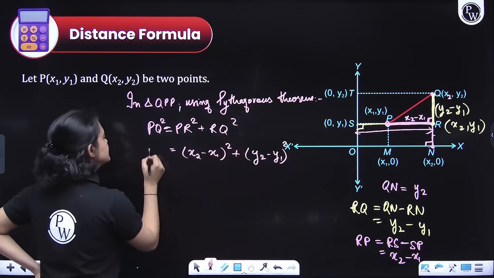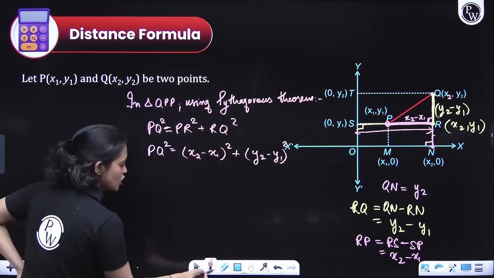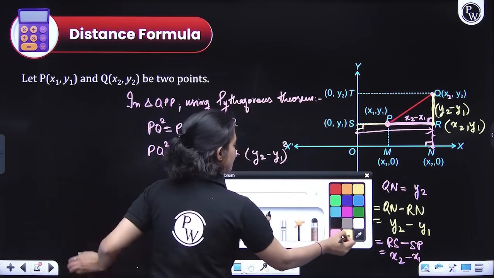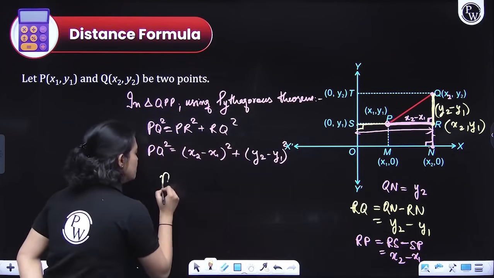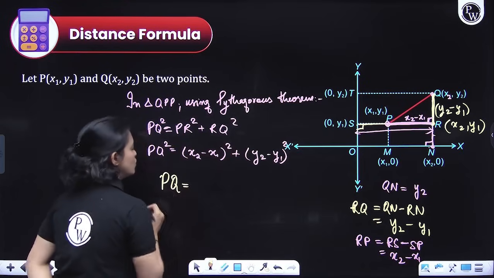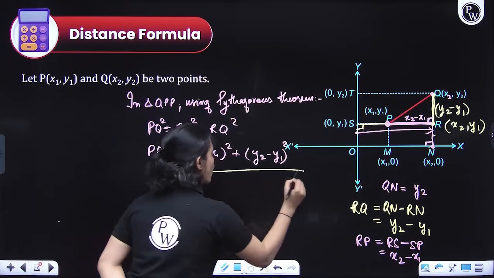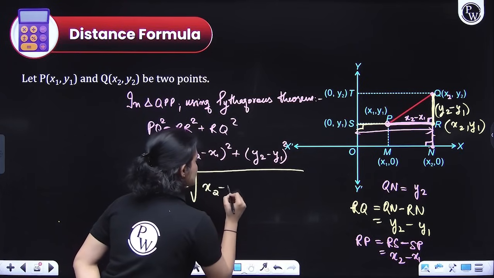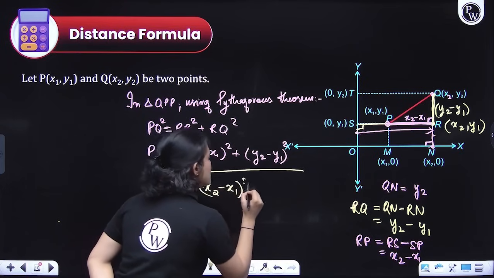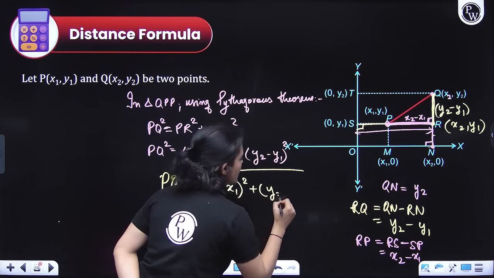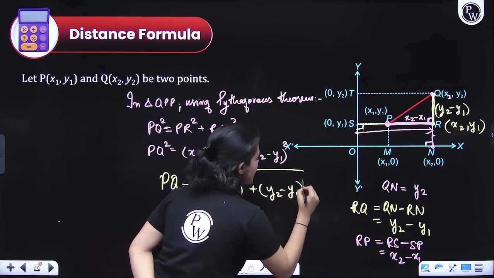That is equal to PQ square. So from here, can we not say that PQ would be equal to the square root of (x2 minus x1) whole square plus (y2 minus y1) whole square? That's it, people.